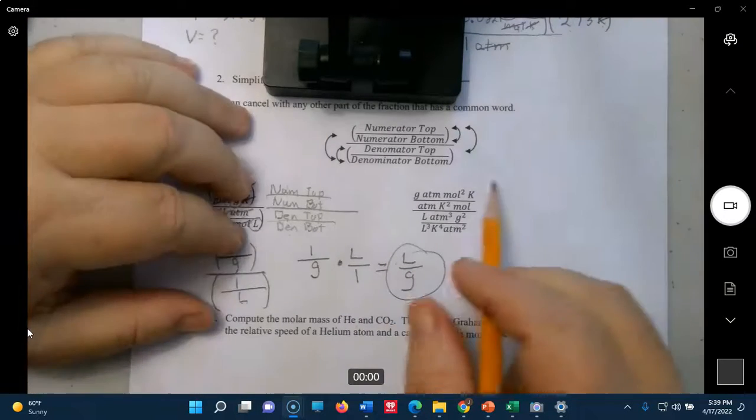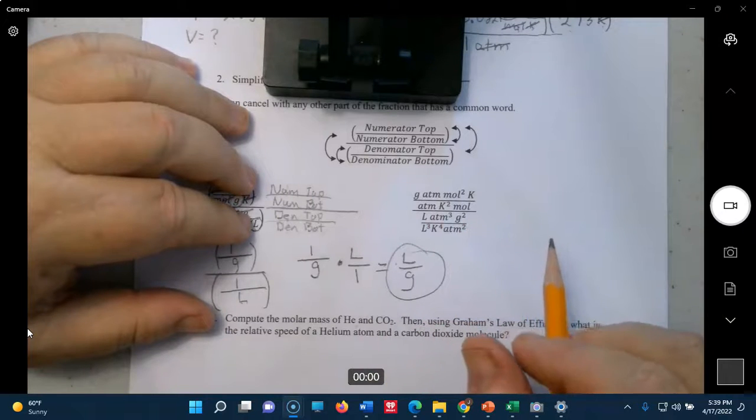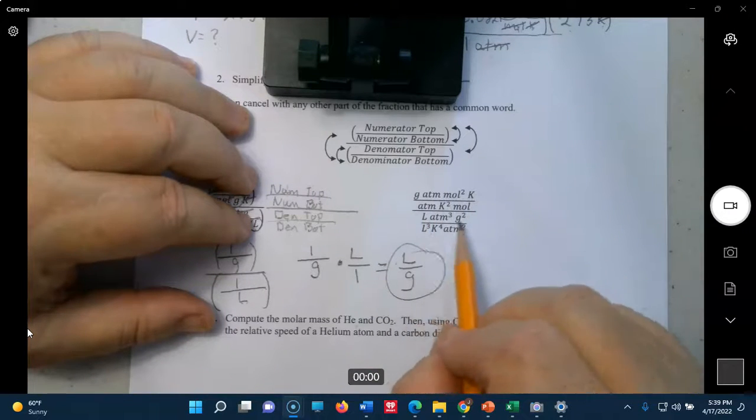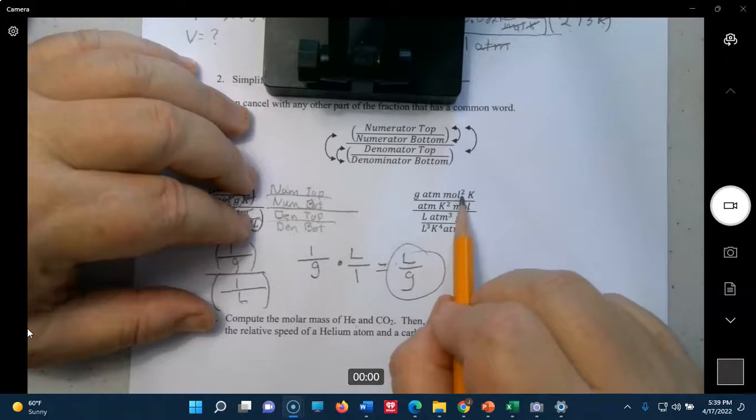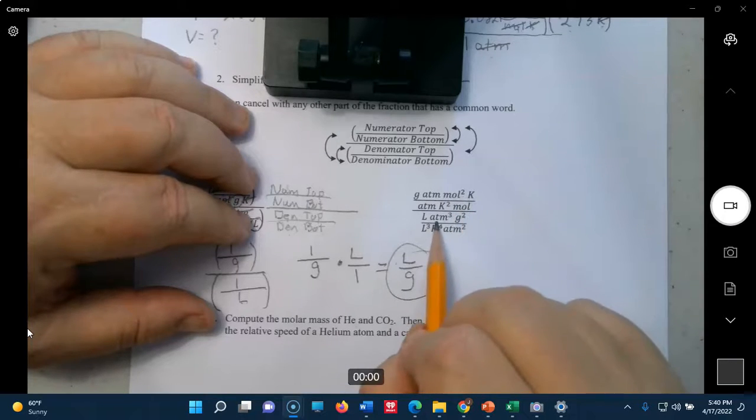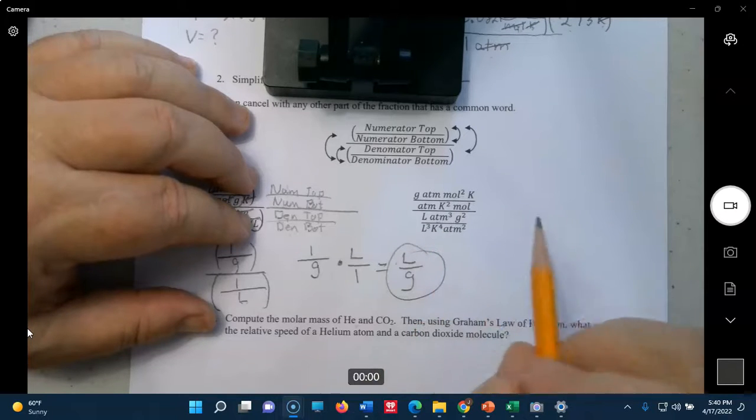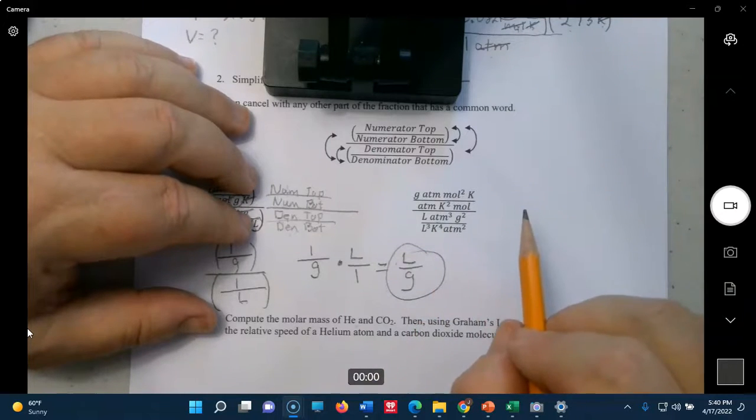I'm going to do this one silently. You try to do it first. Now, here's a little trick. I'm going to do this the way that I think will make it easier. Anytime I see a square, mole squared, I'm going to write moles times moles. Anytime I see atmospheres to the third, I'm going to write atmospheres times atmospheres times atmospheres. That'll make it easier to do the cancellations, okay?